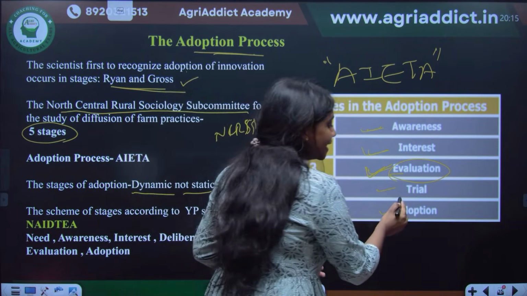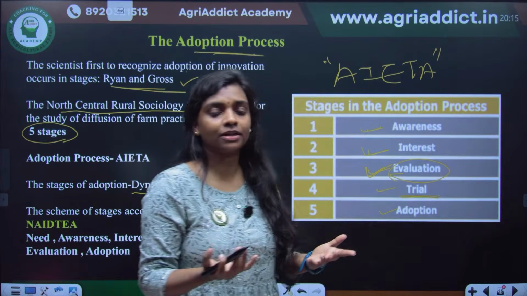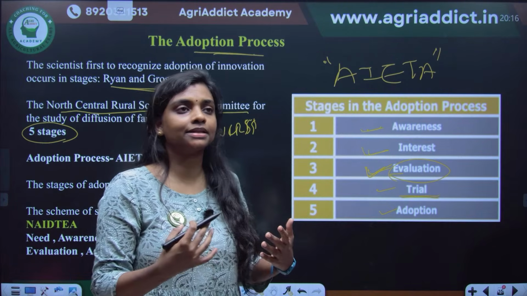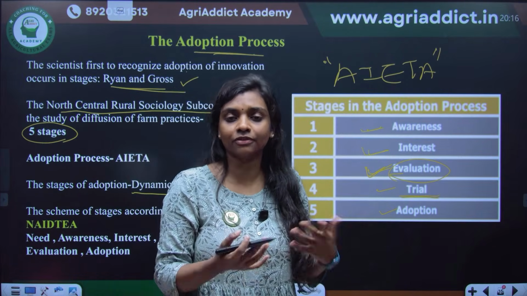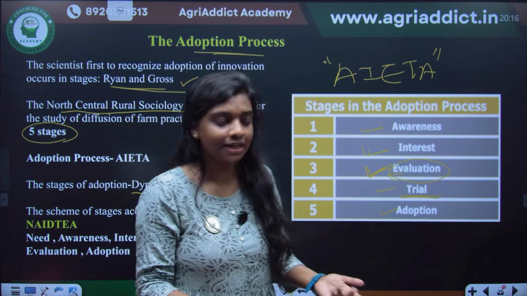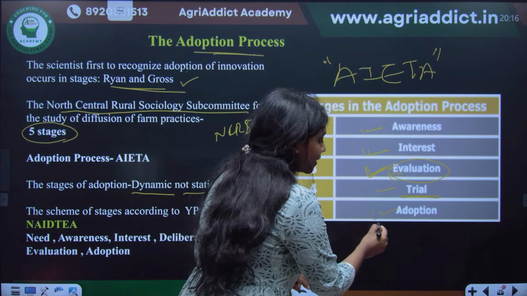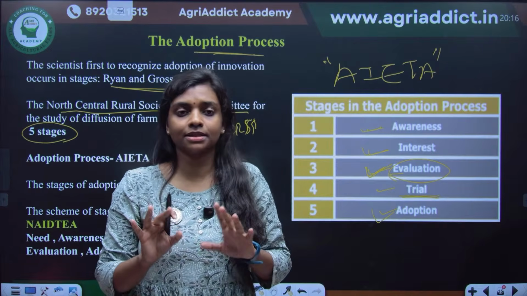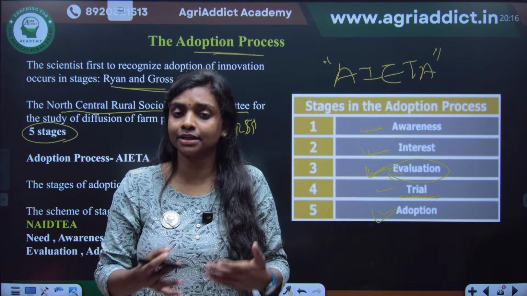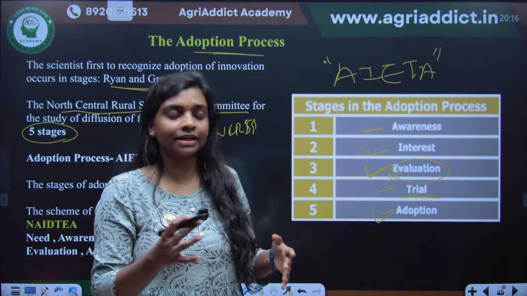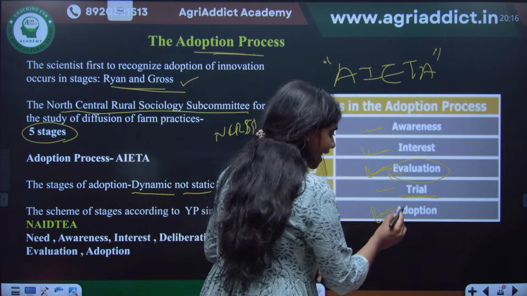And then you will do a trial. Maybe instead of completely purchasing the course, you may think, okay, I'll just start with the test bundle. If I am liking it, then I will go for that. That is the trial stage, and then finally the adoption stage. If you understood that it is good, then you are purchasing. If you are feeling that it's not good, you are not purchasing it. So the adoption finally happens here.